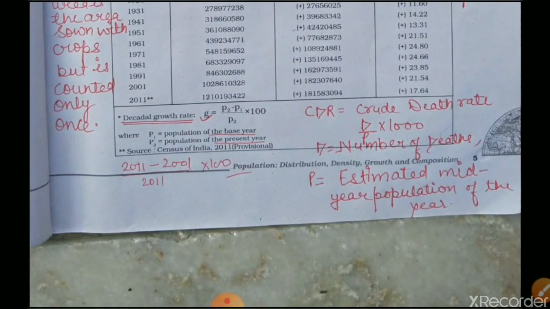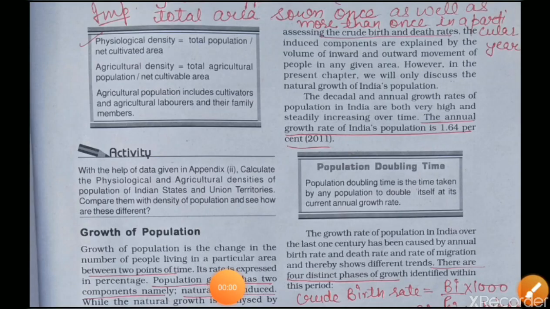How do we get the crude death rate? The formula for CDR is D upon P multiplied by 1000, where D shows the number of deaths and P is the estimated mid-year population of the year. The crude birth rate, death rate, and migration are the components which affect the growth of population.